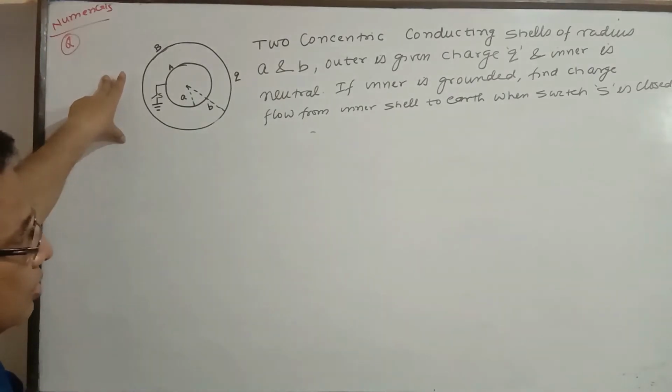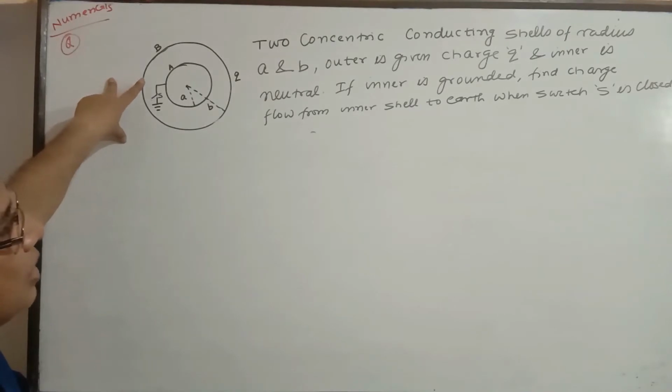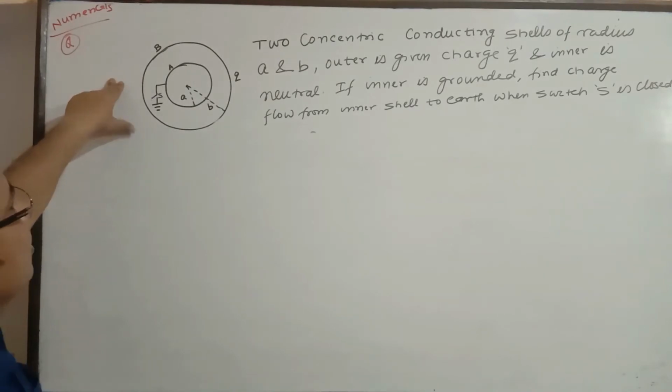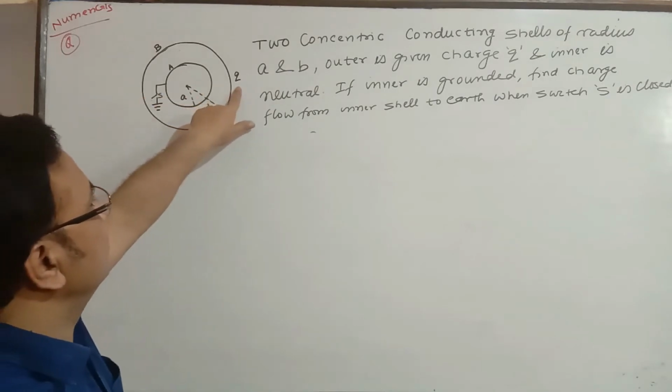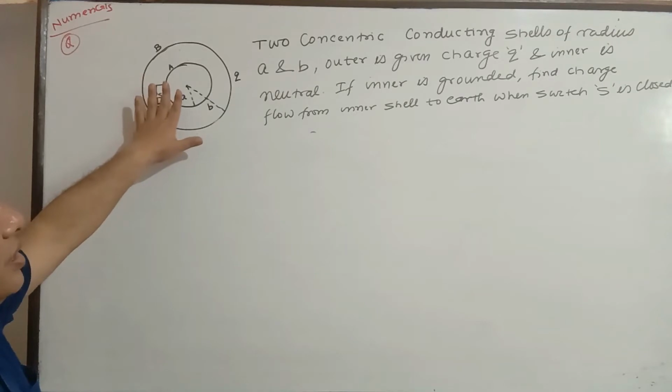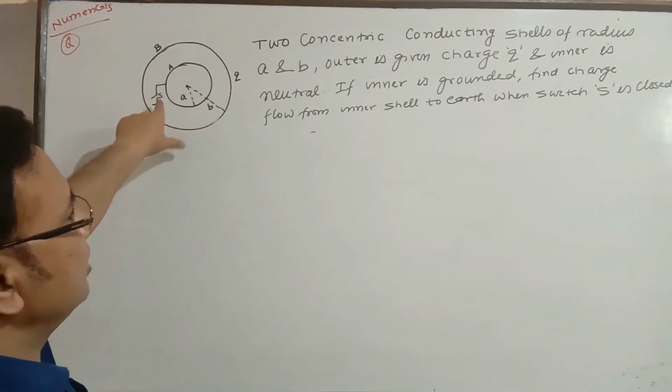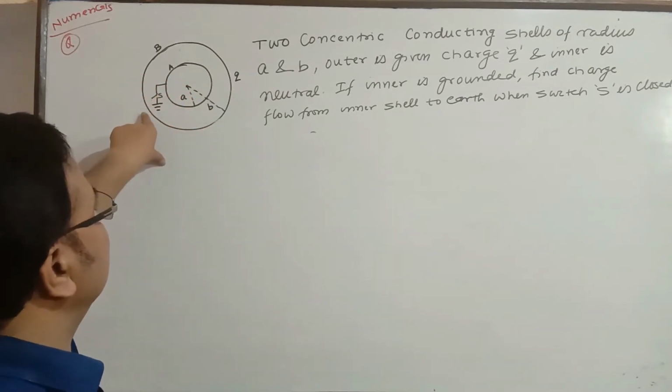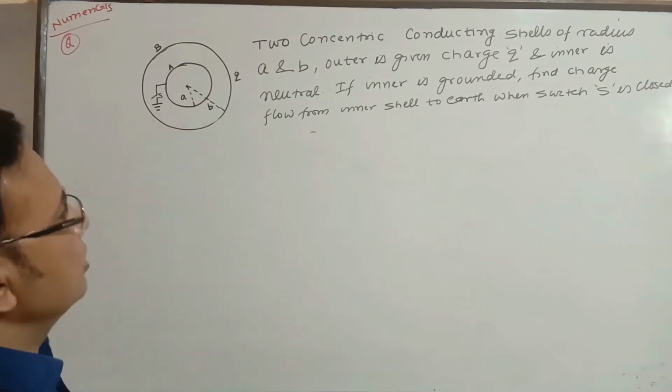Here, two concentric conducting shells of radius A and B. Outer is given charge Q and inner is neutral. This is outer, charge Q is given. Inner one is neutral, it means it has no charge given. If inner is grounded, find the charge flow from the inner shell. If inner is grounded, how will the charge flow? Let us try to see.